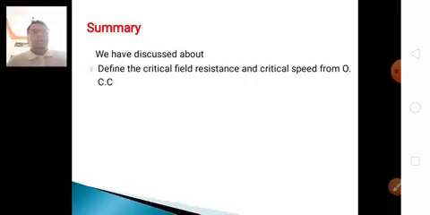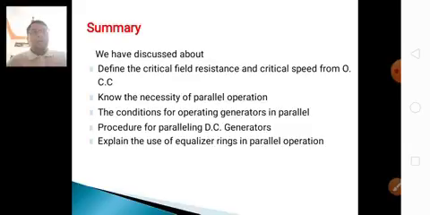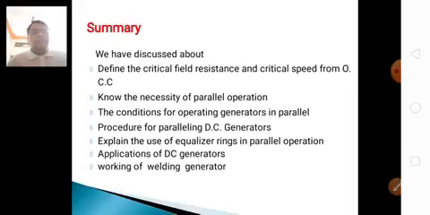In this class we discussed critical resistance and critical speed from the OCC, then parallel operation, the conditions for parallel operation of DC series generators and shunt generators, the use of equalizer rings, applications of DC shunt generators and series generators, and the working of welding generators.